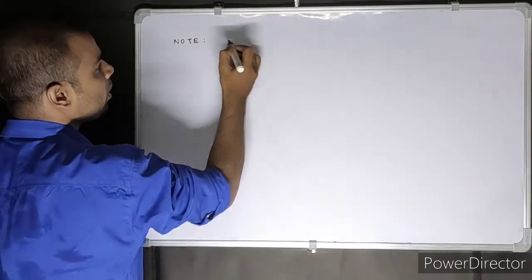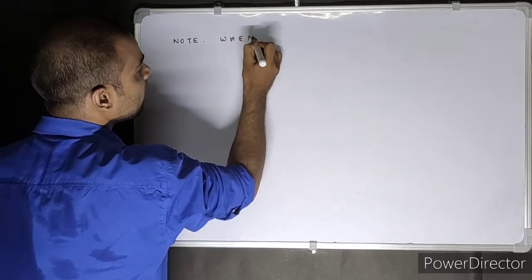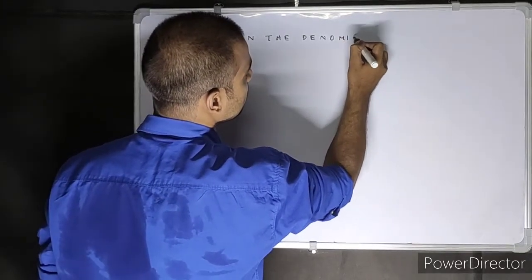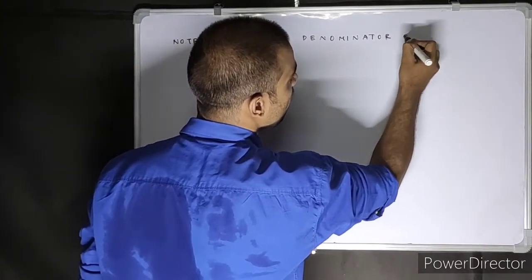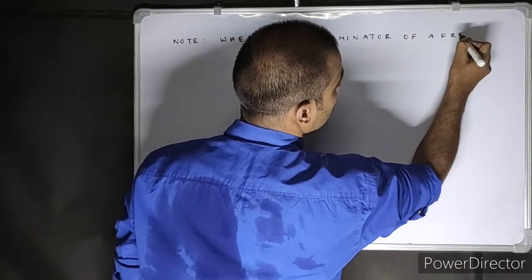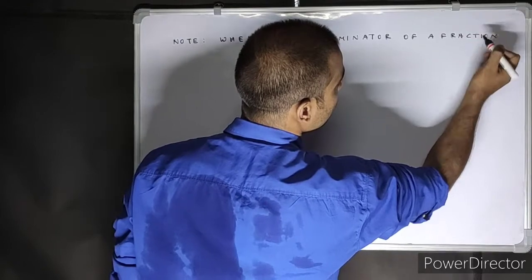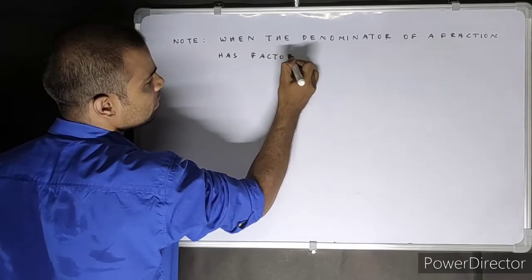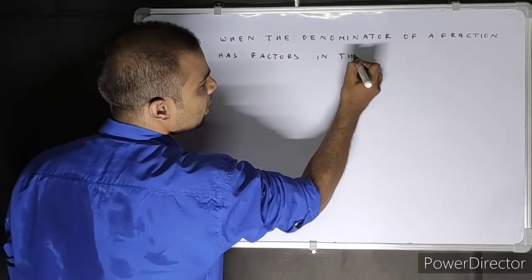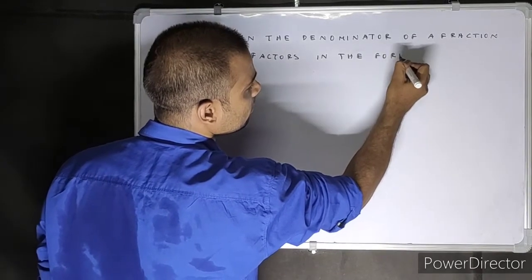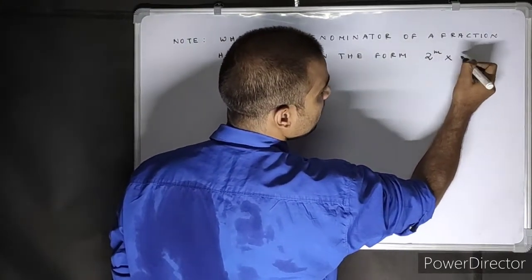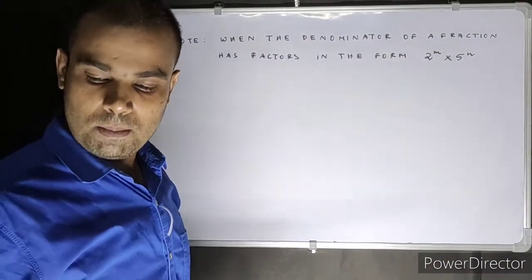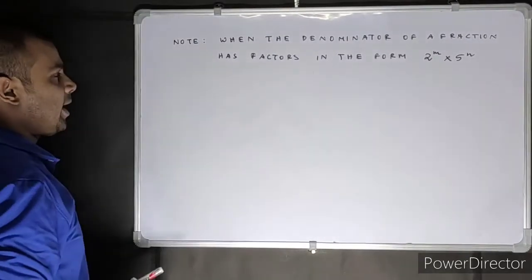Write a note: when the denominator of a fraction has factors in the form 2 to the power n into 5 to the power n.